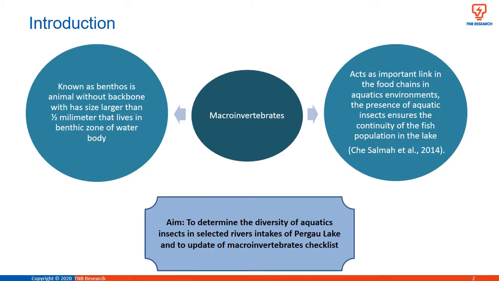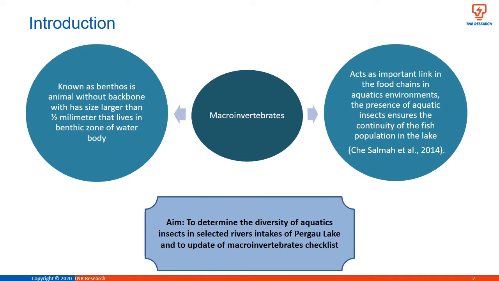What are macroinvertebrates? Macroinvertebrates, also known as benthos, are animals without a backbone, with a size larger than half a millimetre, that live in the benthic zone of a water body. They act as an important link in the food chain in aquatic environments. The presence of aquatic insects ensures the continuity of the fish population in the lake.